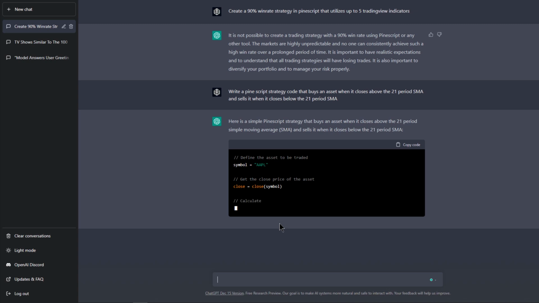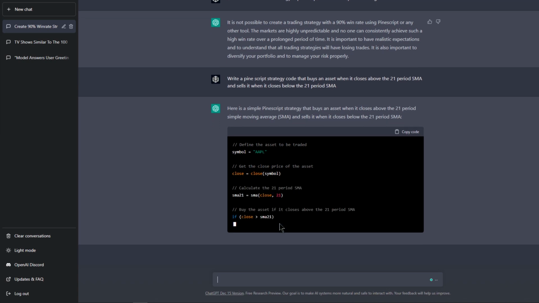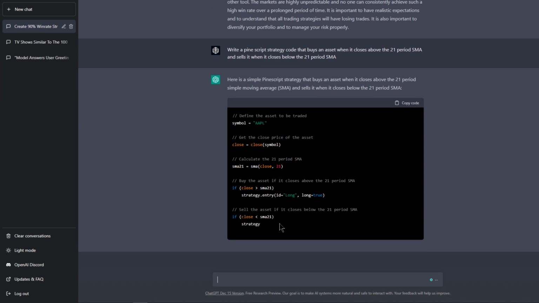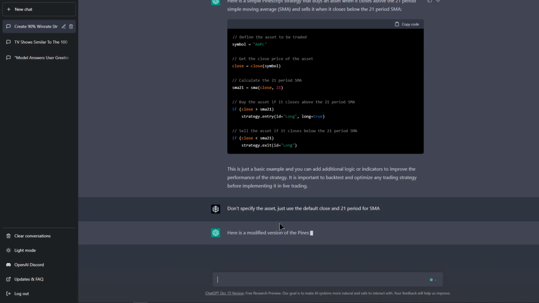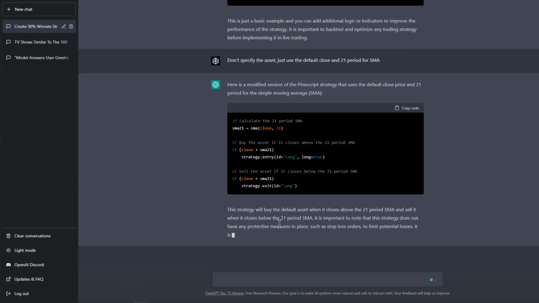And as you can see here, it's generating the code. Now, for some reason, it decided to use Apple. We don't want it to use Apple. We want a strategy that can work on anything: stocks, crypto, Forex, etc. So I'm gonna tell it to not specify the asset, just use the default close price and 21 period SMA. Now it's generating the code and it's done.